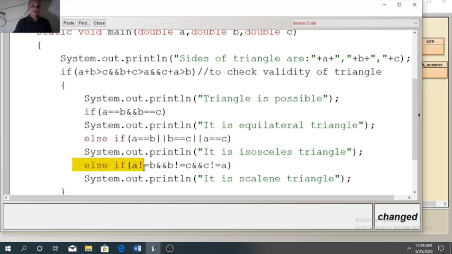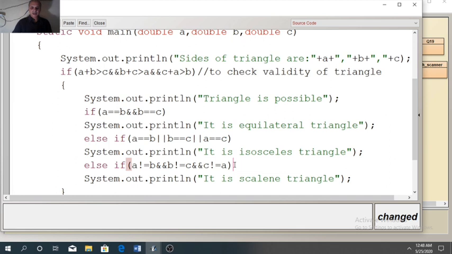Now the last one, with 4, 5, 6: 4 not equal to 5, that is true. 5 not equal to 6, that is also true. And 6 not equal to 4, that is also true. So with the AND condition, all three values are true. So the final result will become true. So we will get this message, it is a scalene triangle.